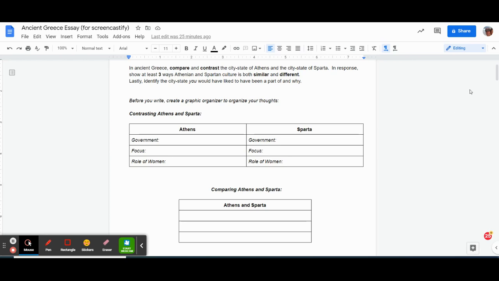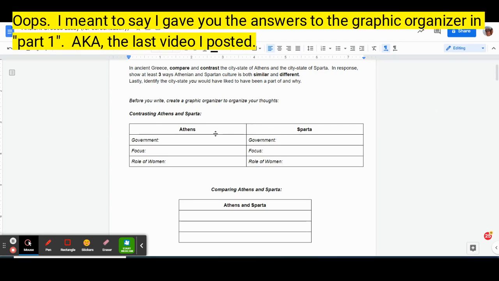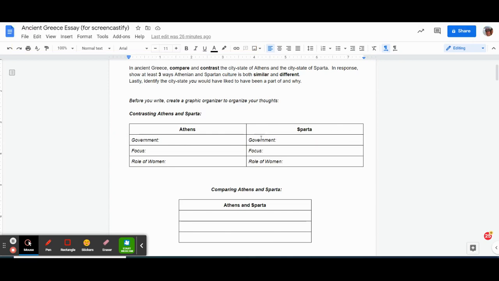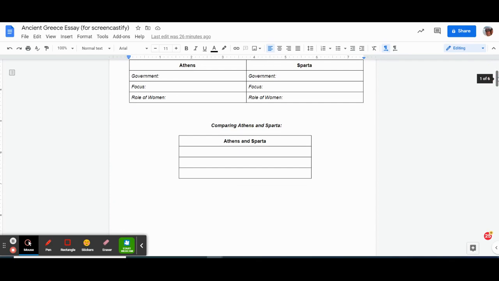This is part 2 of how to complete our comparative essay on ancient Athens and ancient Sparta. This part we've already done. We have 3 ways that the city-state of Athens and the city-state of Sparta were different: their government, their focus, and the role of women in both societies. They were similar in 3 other ways. I won't bore you with the details because that was already done in part 1.